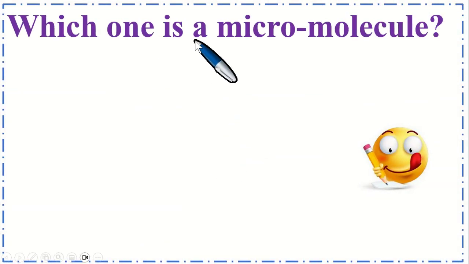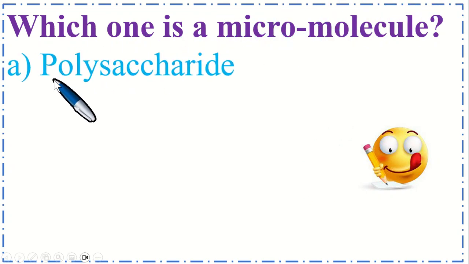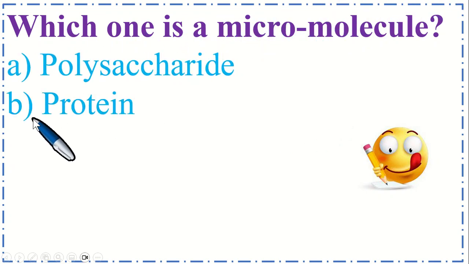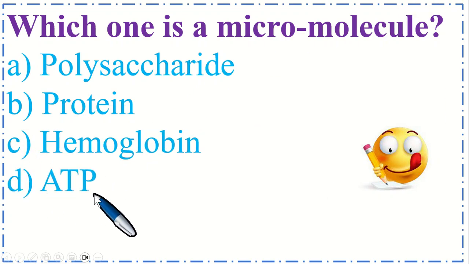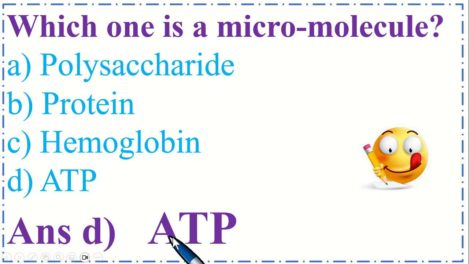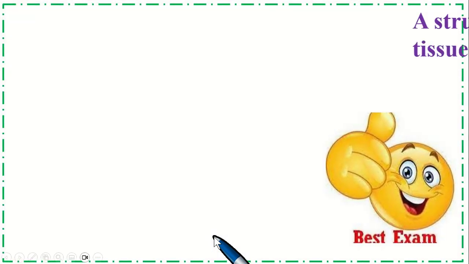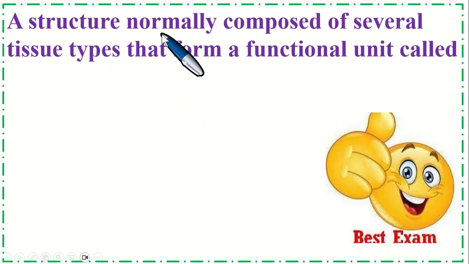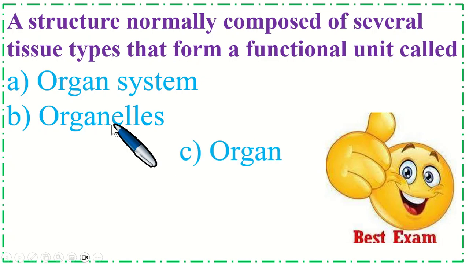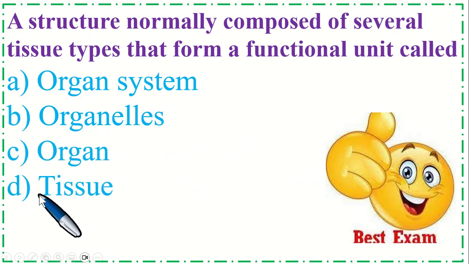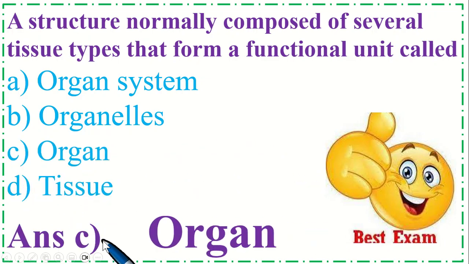Which one is a micromolecule? Option A polysaccharide, B protein, C hemoglobin, and option D ATP. So the correct option is D, ATP. A structure normally composed of several tissue types that form a functional unit is called option A organ system, B organelles, C organ, and option D tissue. So the correct option is C, organ.